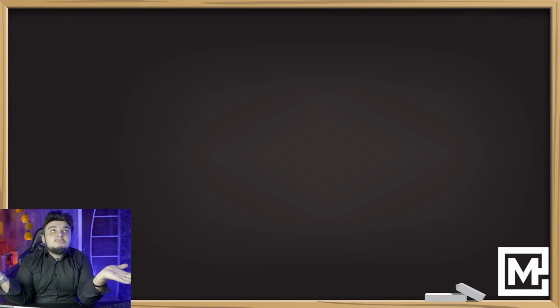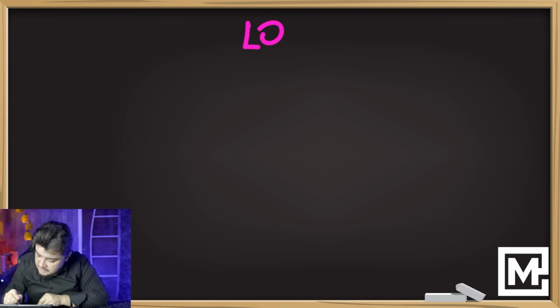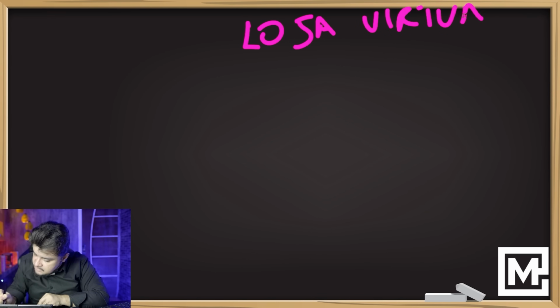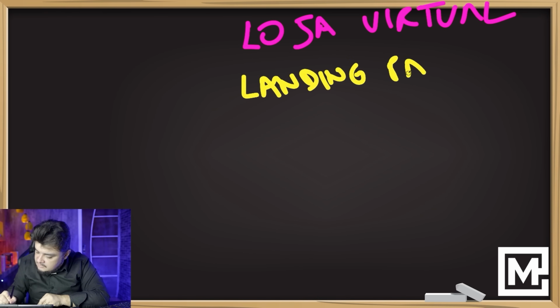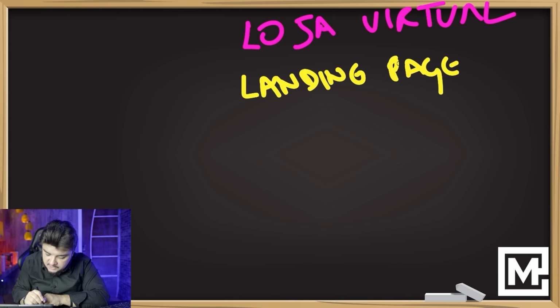What can be done on WordPress? What is WordPress? What is it? What can be done with this tool? With WordPress, you can create, let me write here, just for you to see. You can create an online store on WordPress. You can create a landing page, including, again, an online store. You can create a landing page. If you can read landing page, I don't even know if I wrote it wrong. If I wrote it wrong, I'm sorry.